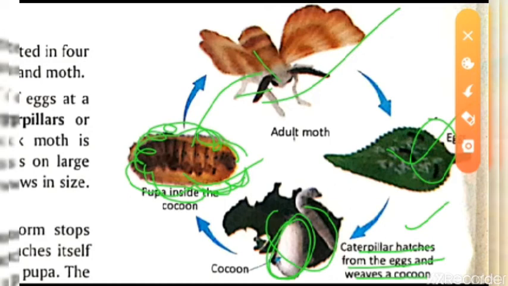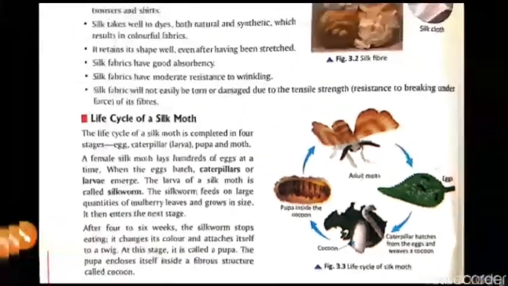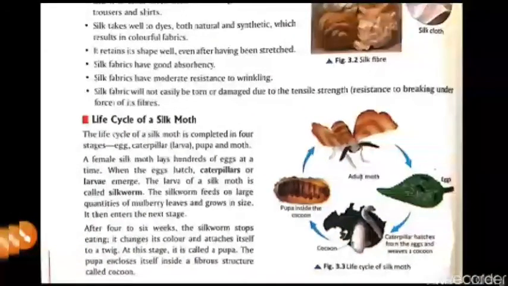This cycle takes 6 to 8 months, and converting into a pupa takes 1 week. So this is the life cycle of the silk moth.